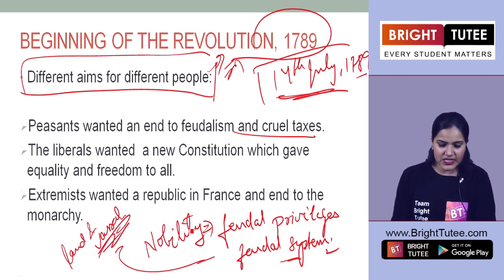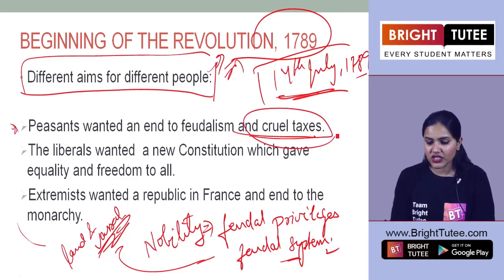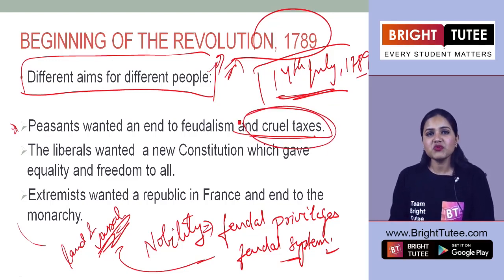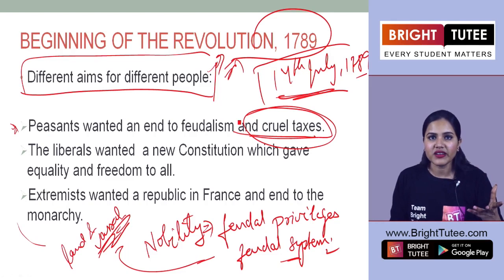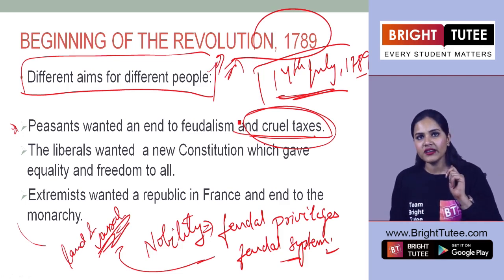So this feudal system, now here we see that the peasants who were working under these landlords had to pay heavy feudal dues, the cruel taxes. Now these peasants did not have a lot of money because they did not have their own land. They had to work on the lands of other landlords. So they were working on the land, right?